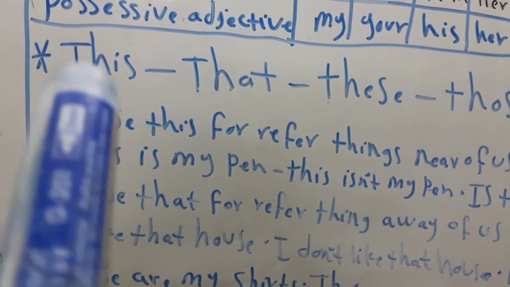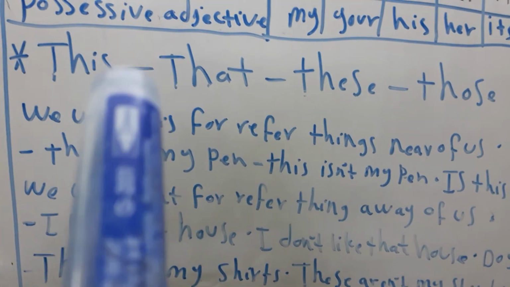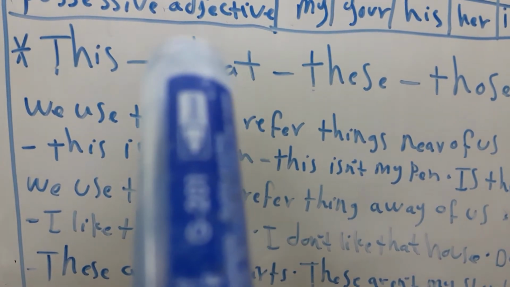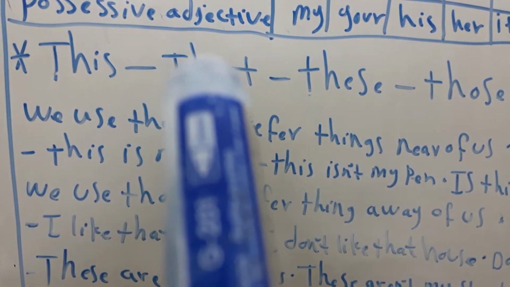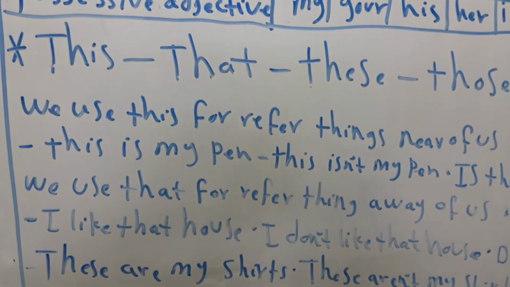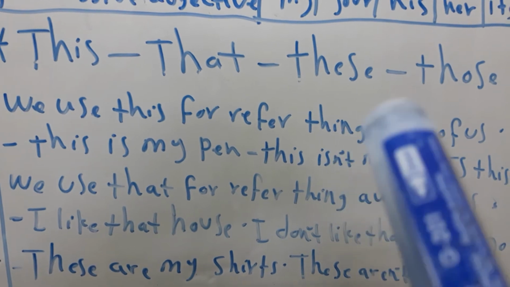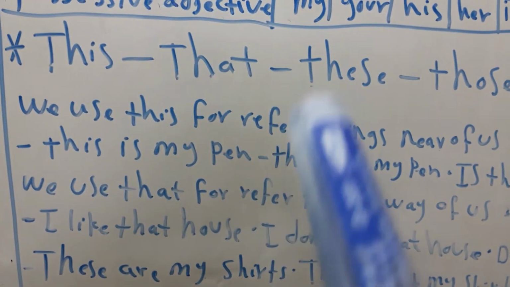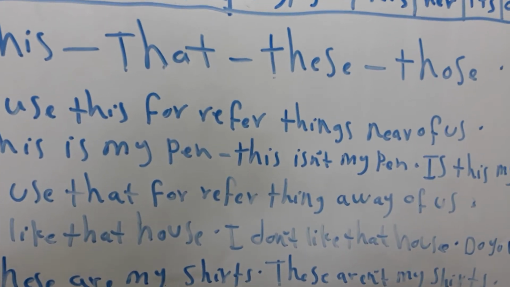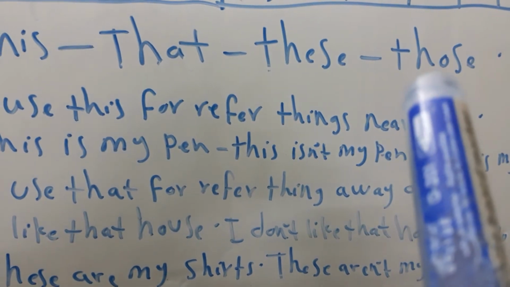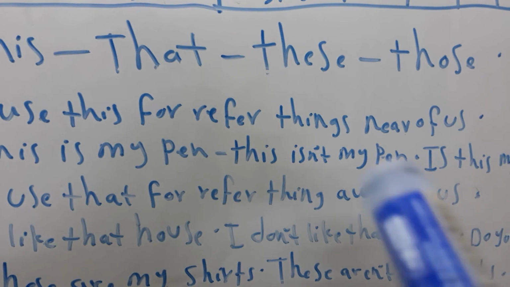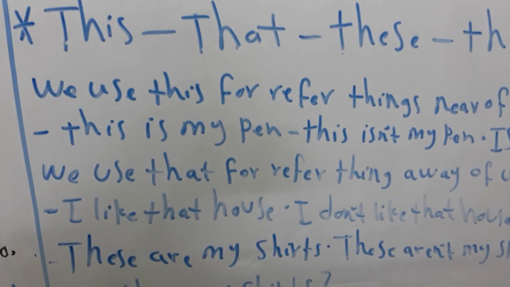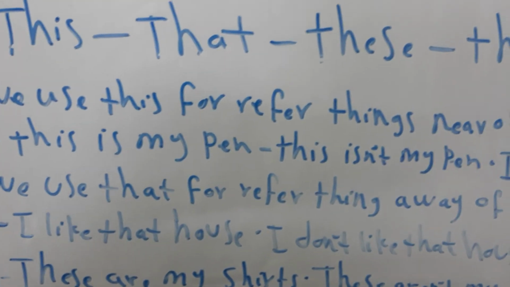We use this to refer to singular things near us, but we use that when we want to refer to singular things that are away or not near us. We use these when we want to refer to plural things near us, and we use those when we want to refer to plural things far away from us or not near us.